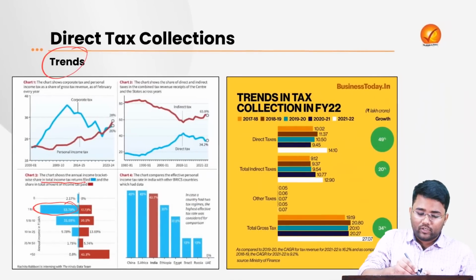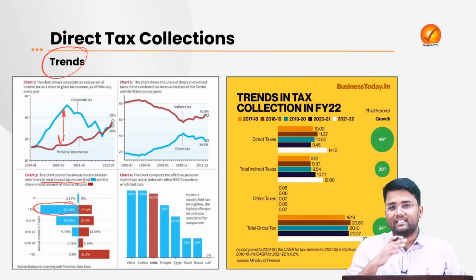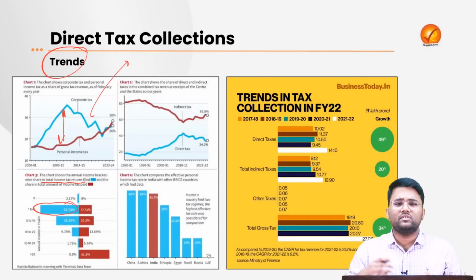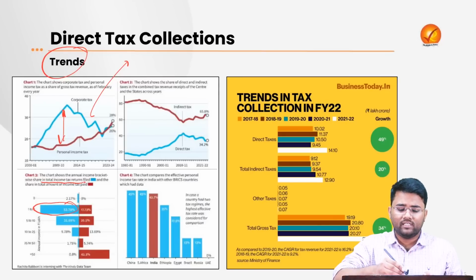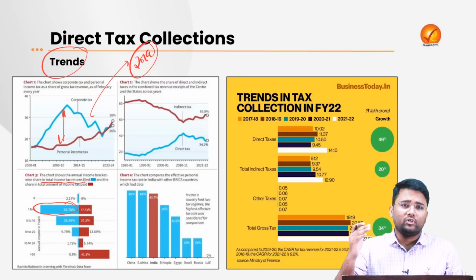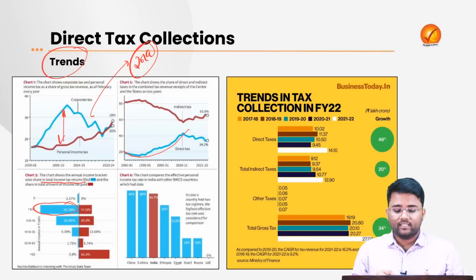If we look into the trends also, the gap between corporate tax and the personal income tax has been declining in the past few years. The major reason why corporate tax has recently seen a dip is because of widespread reforms, especially in the year 2019, where we followed the global trends of minimizing corporate taxes, and that has led to lower corporate tax generation. Then direct tax collection is seeing a rise, and one of the main reasons for that is the increasing formalization of the economy, etc.